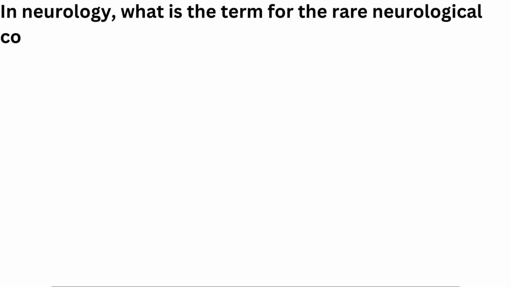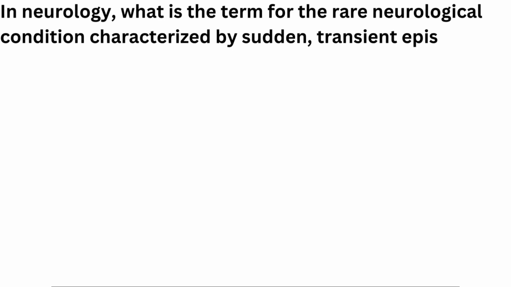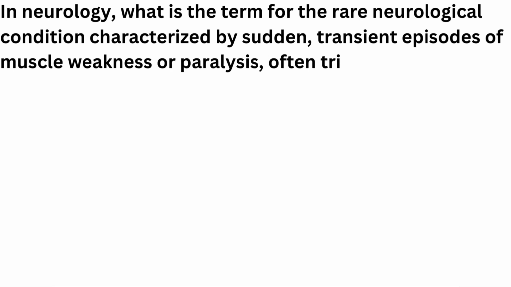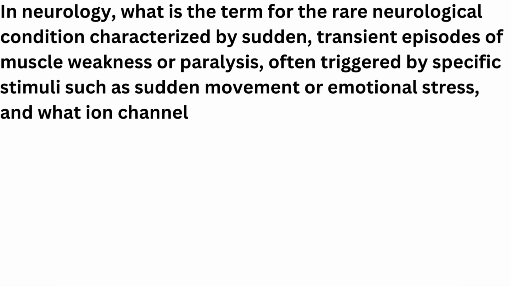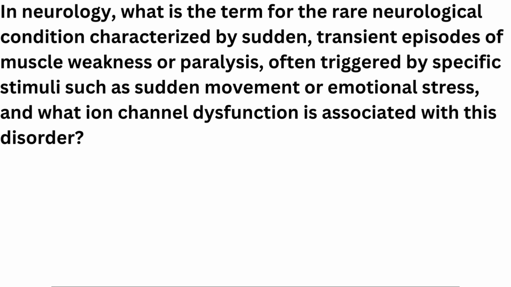In neurology, what is the term for the rare neurological condition characterized by sudden, transient episodes of muscle weakness or paralysis, often triggered by specific stimuli such as sudden movement or emotional stress, and what ion channel dysfunction is associated with this disorder? A. Cataplexy, sodium channel dysfunction.